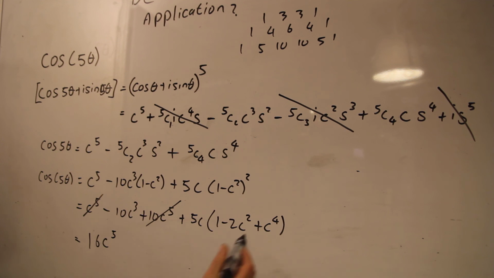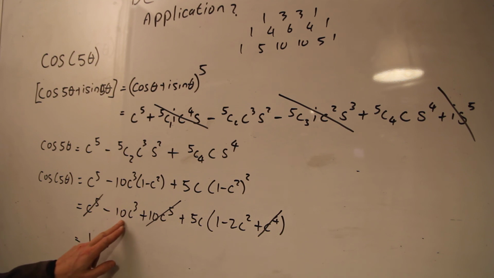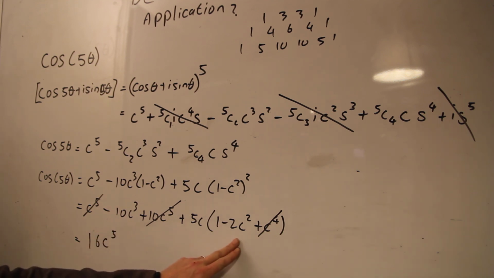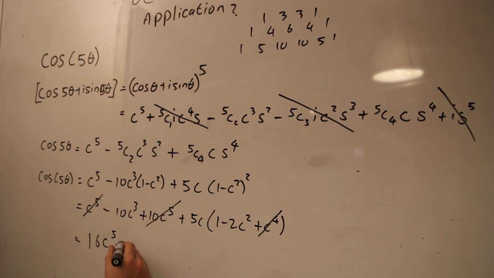That's that taken care of, that taken care of, and that bit taken care of. Now we're going to use C cubed. So we've got minus 10 here, and we're going to get another minus 10 here. So that's minus 20 C cubed. And then finally, the last little bit, plus 5C. Okay, so then we'll just write that out properly in full. That's 16 cos to the 5 theta minus 20 cos cubed theta plus 5 cos theta. And that concludes our proof.